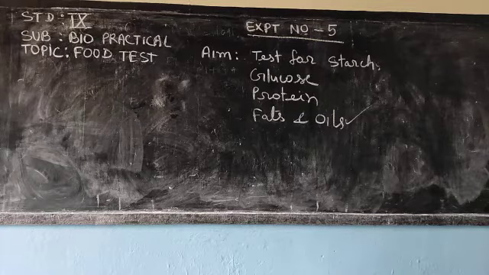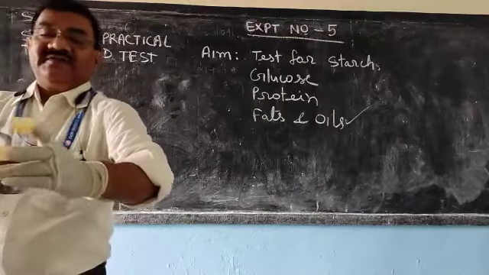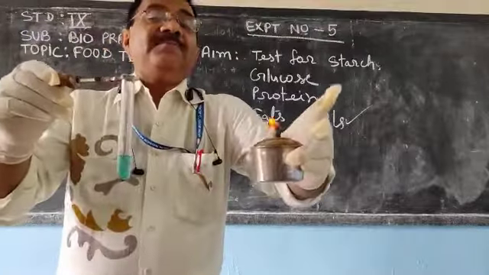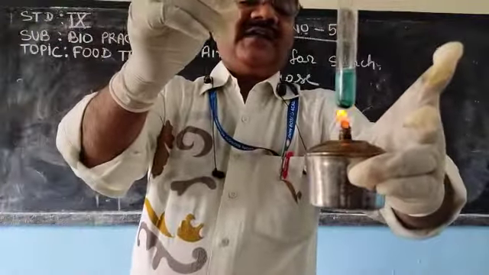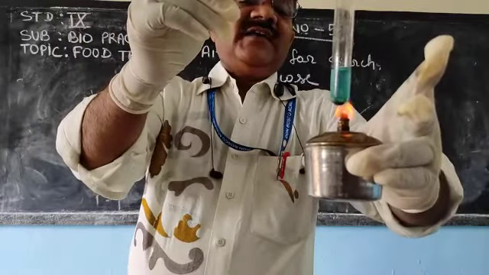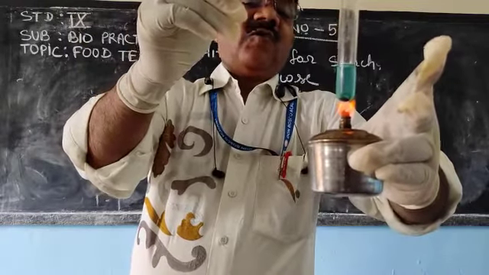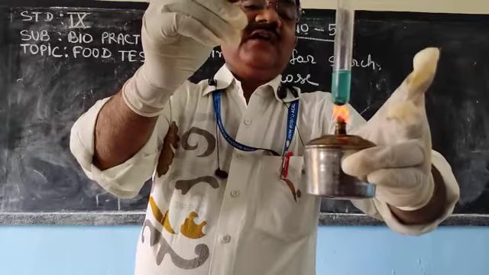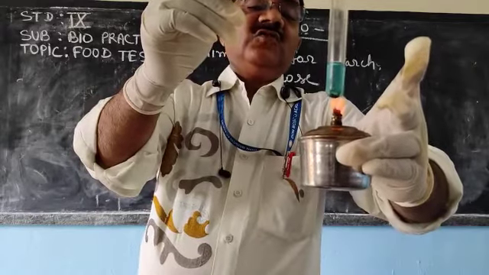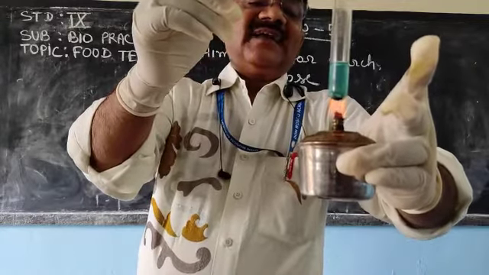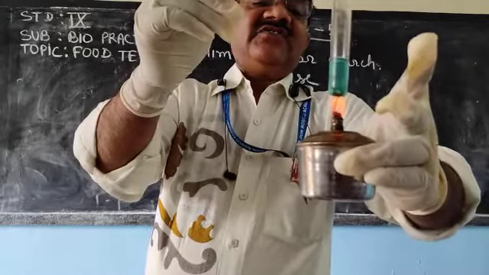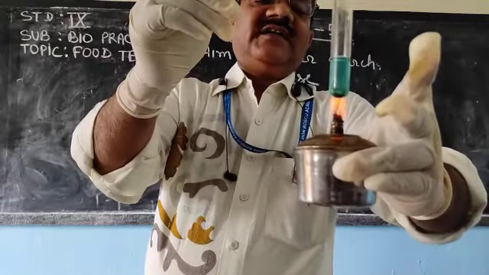Due to the air, I am unable to light this spirit lamp. You can see the spirit lamp is here, and I will heat it. As we heat, it will start forming bubbles and slowly the color will change to brick red. If the color changes to red, what does it indicate?